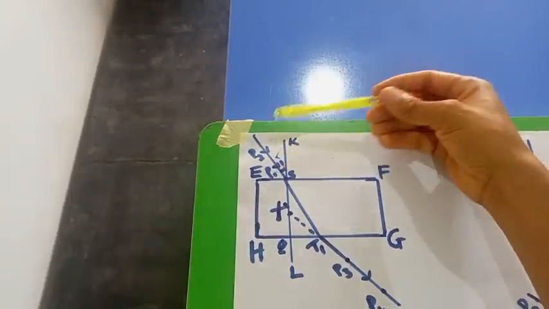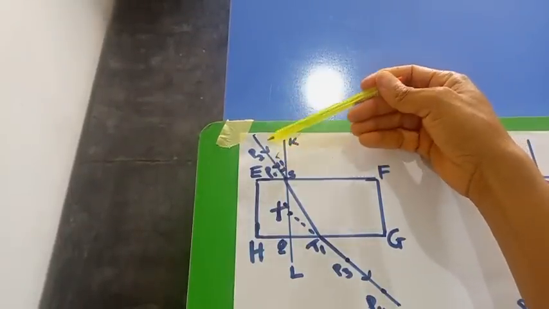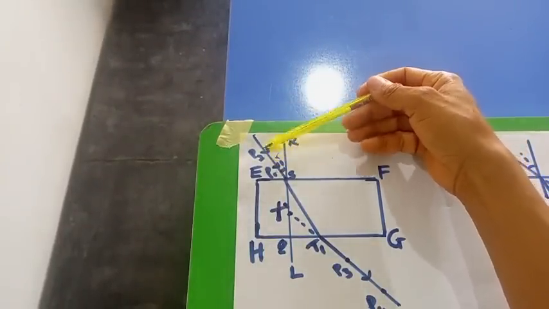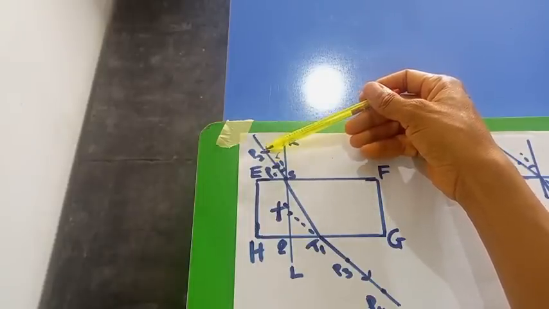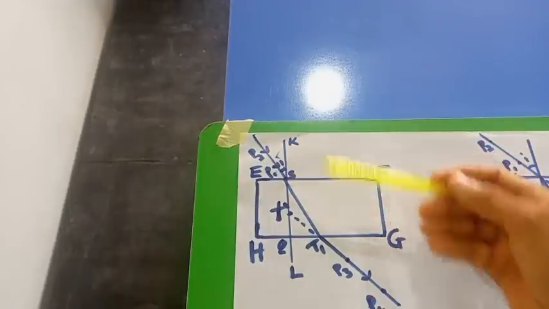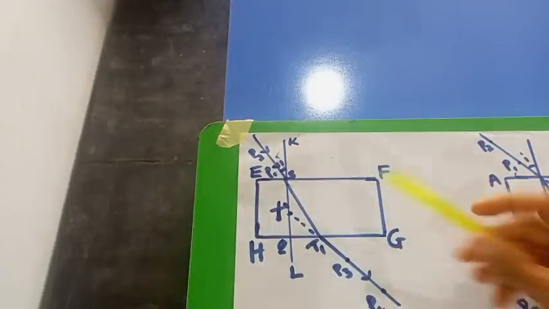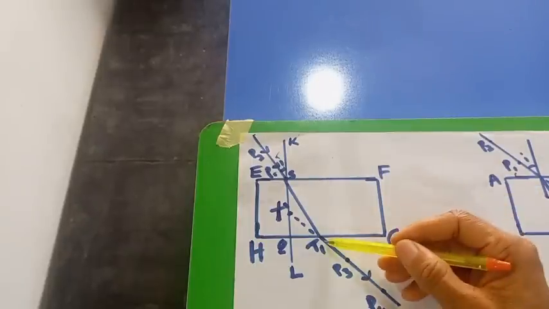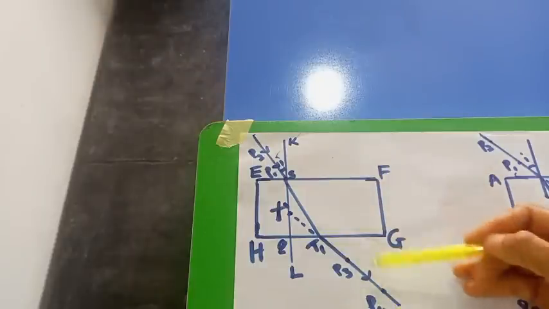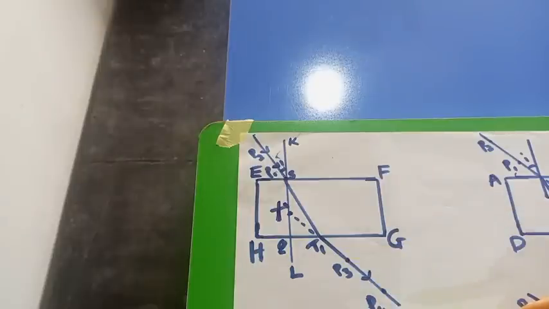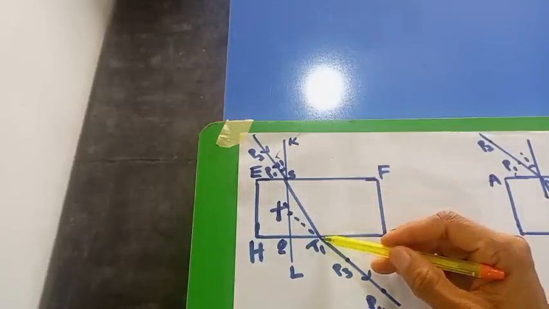Put pin 1, pin 2, and ensure that they are very far apart from each other. Let's say 4 cm is okay. Just make sure they are apart from each other. Then you remove the glass block and view from HG to get the point where pins 1, 2, 3, 4 are in a straight line. This is the major format for almost all of them. Then the different thing that you will get for this particular one is a point called T1.